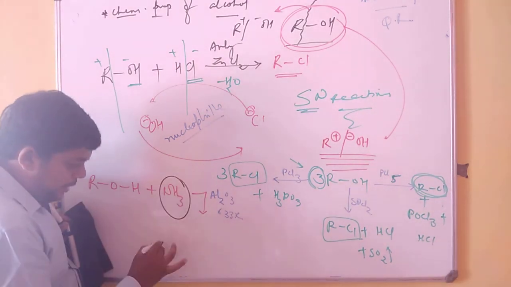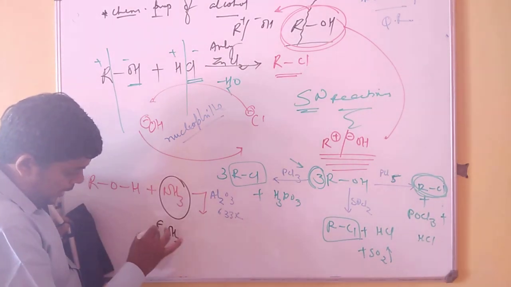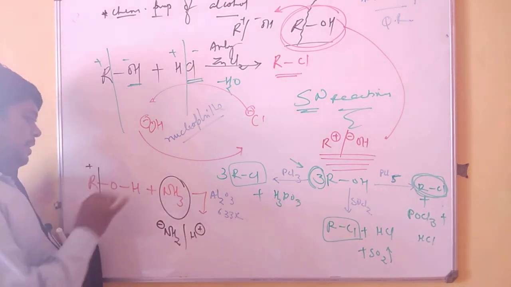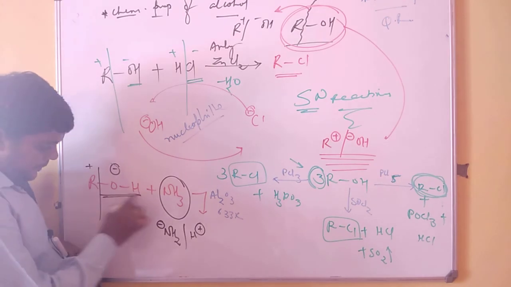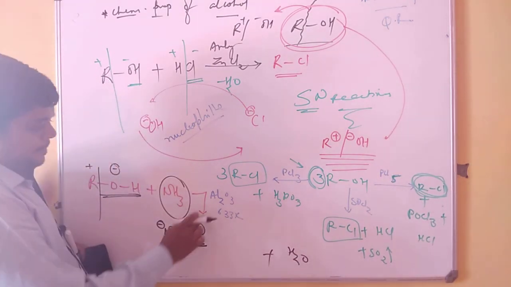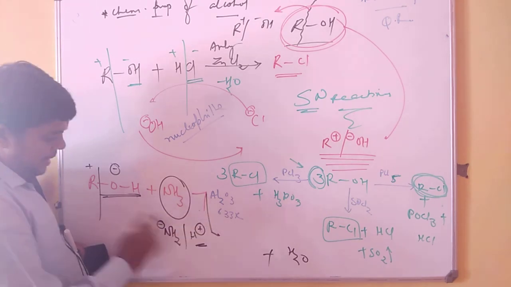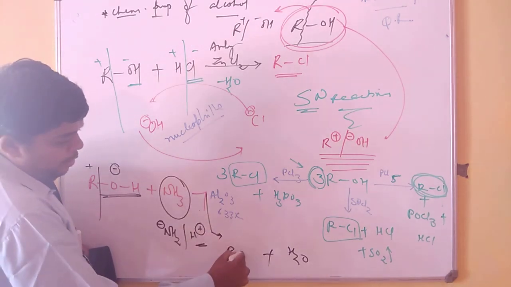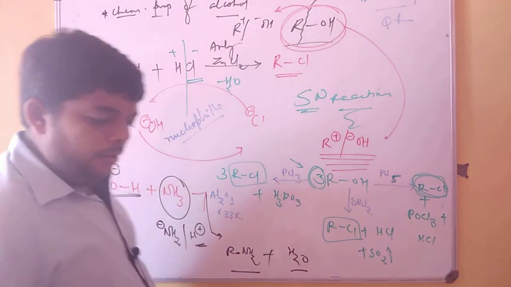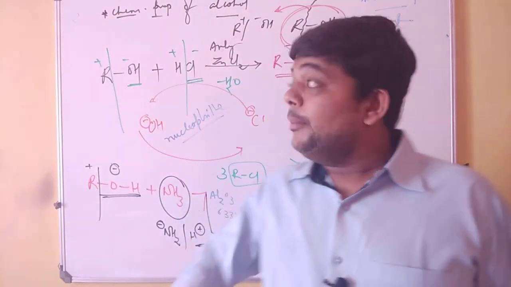Always remember, ammonia can break into NH2 minus and H plus, and alcohol into R plus and OH minus. So the byproduct is water and the main product is amine. This is how you can form a primary amine from alcohol.